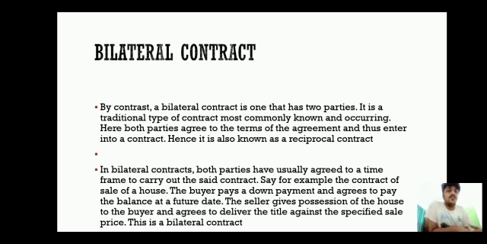The buyer pays a down amount and agrees to pay the balance in the future, and the seller agrees. The seller has not yet sold and the buyer has not yet bought, so the obligations of both parties are still outstanding. That is known as a bilateral contract.